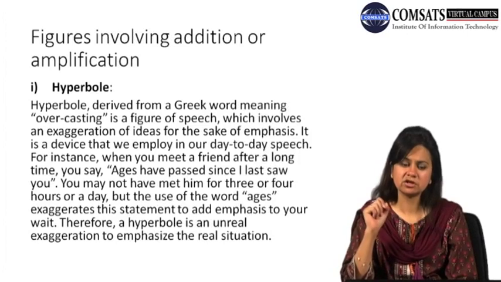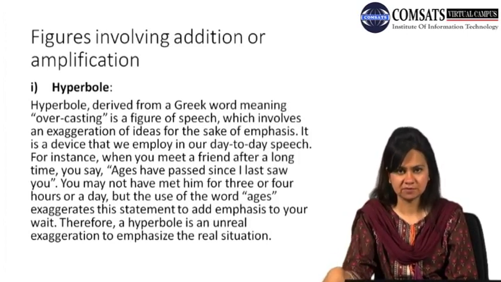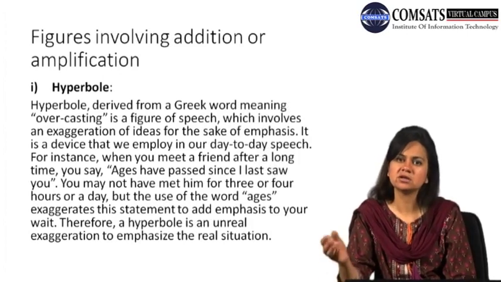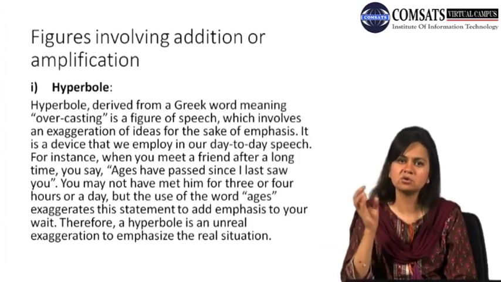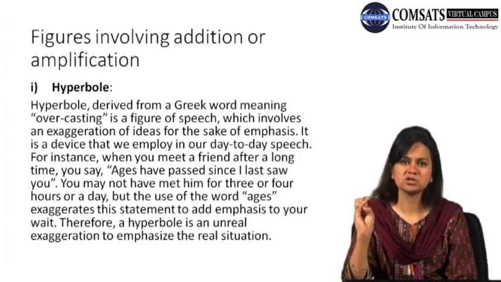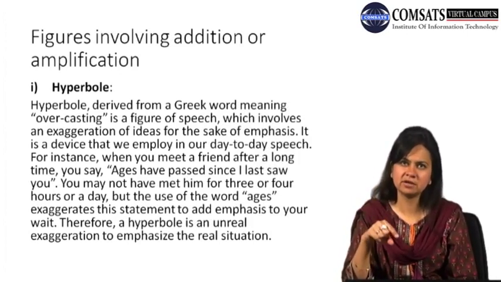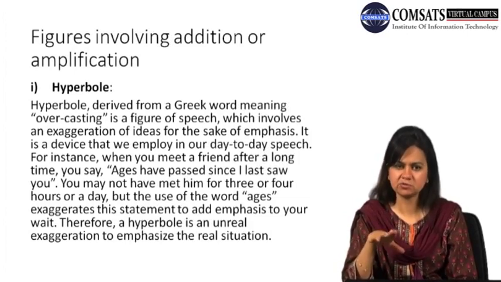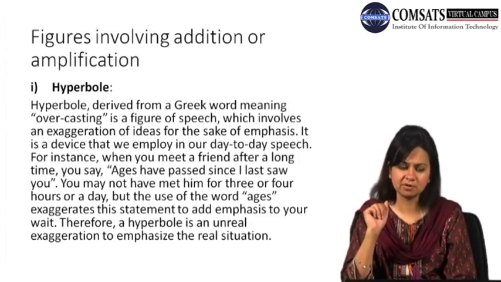Now these figures which are referred to as figures of addition, we will study one figure of addition and its opposite too. That would be a figure that minuses the qualities of a thing. The figure of addition is hyperbole. Hyperbole is also referred to as exaggeration, or it is also called overstatement. So when you use a figure that is hyperbole, it is an overstatement or an exaggeration too. So exaggeration, overstatement and hyperbole are the three terms used for a single figure of speech, that is hyperbole.